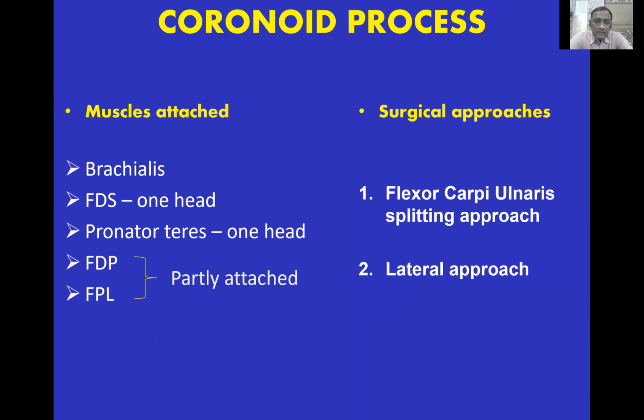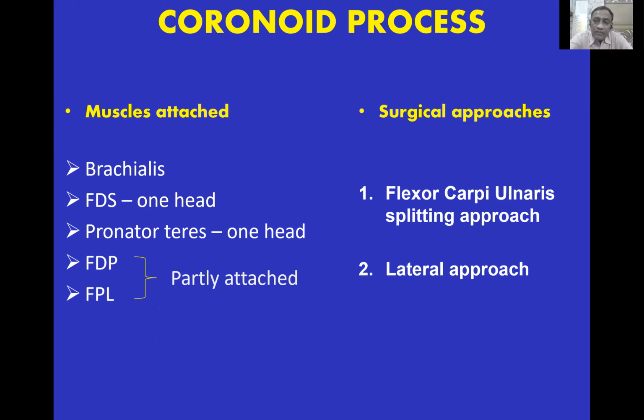Coronoid process, the frequently asked question is about muscle attachment. We know only the brachialis is attached on the coronoid process, but there are other muscles also attached. Flexor digitorum superficialis has one head on the coronoid, and flexor digitorum profundus and flexor pollicis longus are also partly attached to the coronoid process.